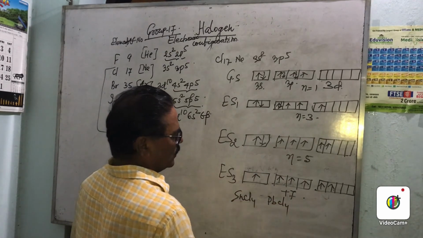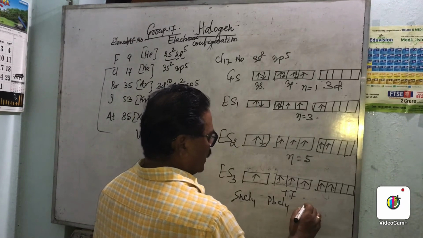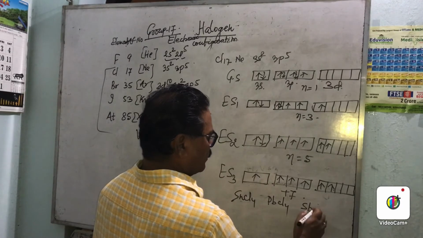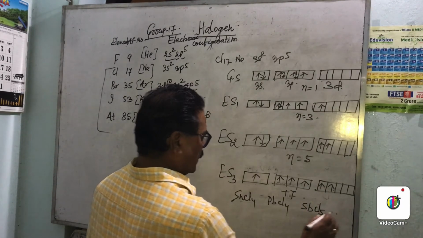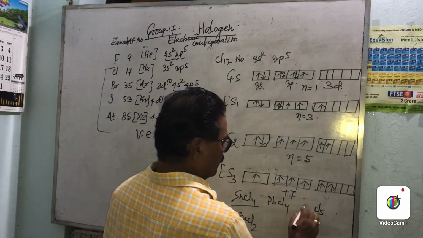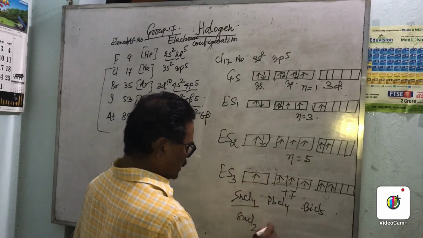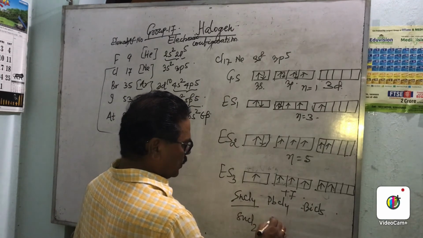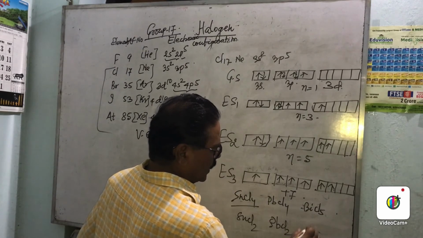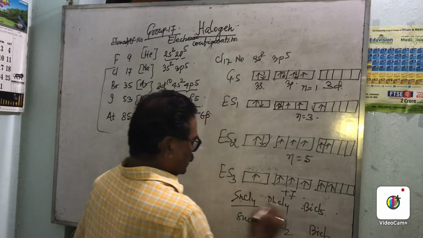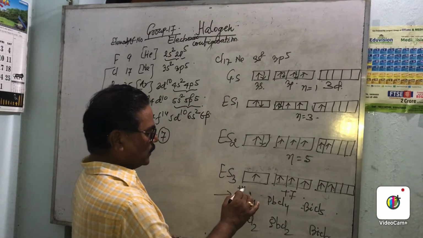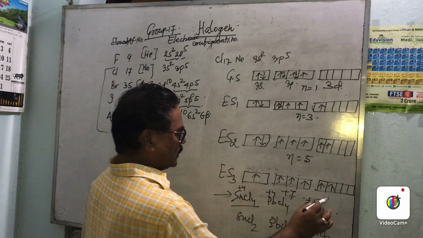PbCl4, and this is SbF5, SbF5 or SbCl5, like this. So this is SnCl2 or BiCl5, and this is SnCl2, PbCl2, and this is BiCl3. So in compounds with higher oxidation state, here the oxidation state is +4, here is +4, and here is +5.